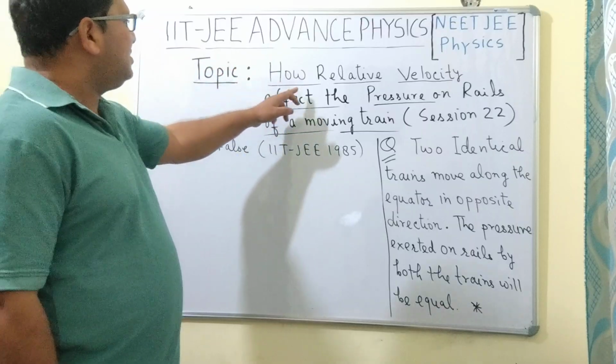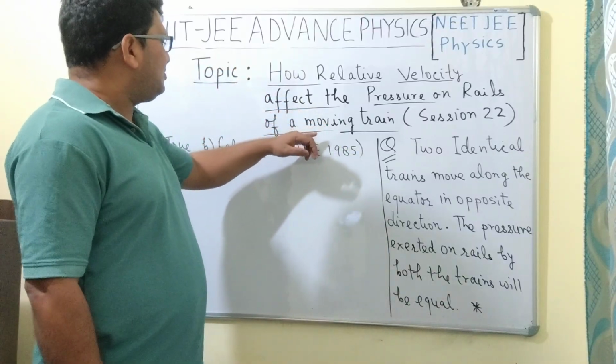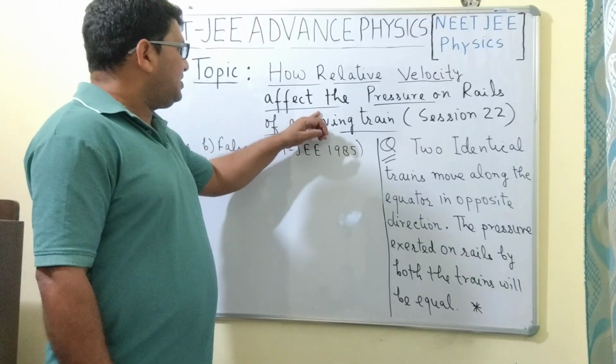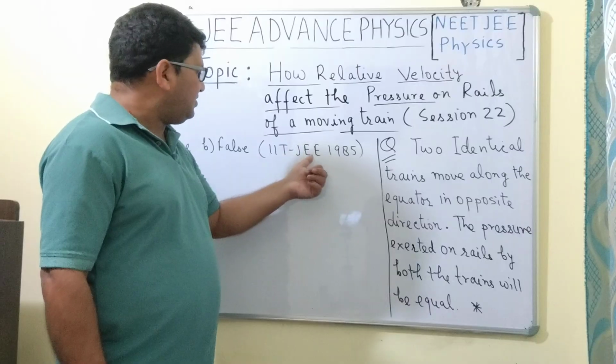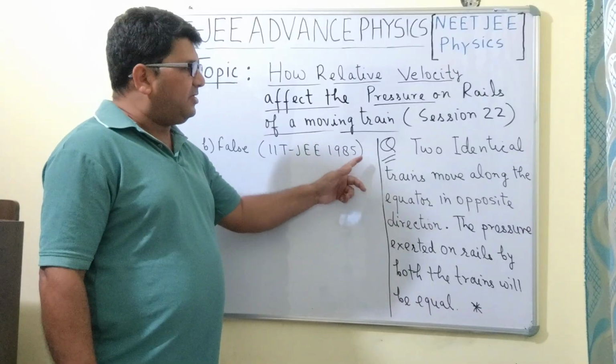The topic is how the relative velocity affects the pressure on the rails of a moving train. So this is the topic which I have generated in order to explain one question which was asked in the IIT JEE exam in the year 1985.